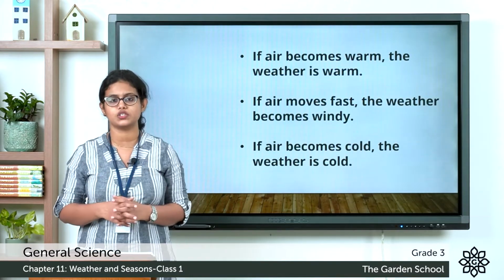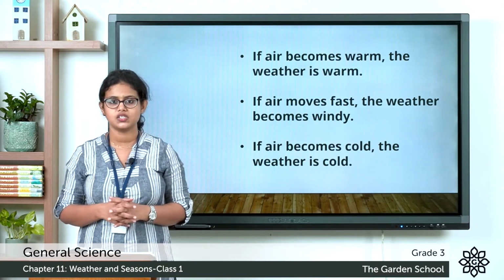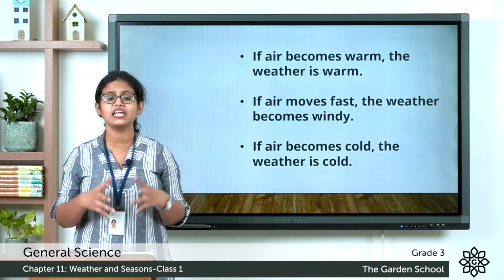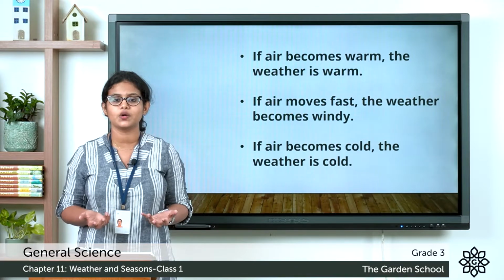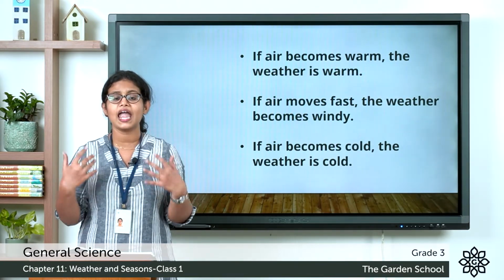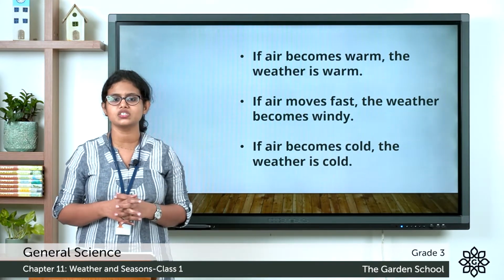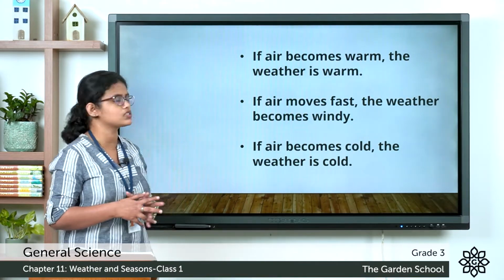Most of the weather conditions are caused by the air around us. We all know that air is all around us. Air is everywhere. Can we see air? No. We cannot see air, we cannot touch air, but we can feel air, which means air is all around us. See the first point.